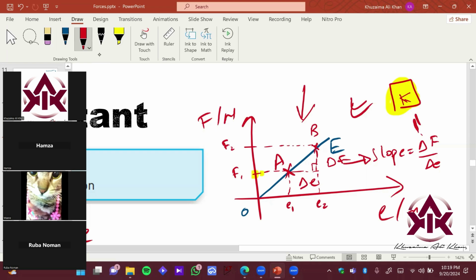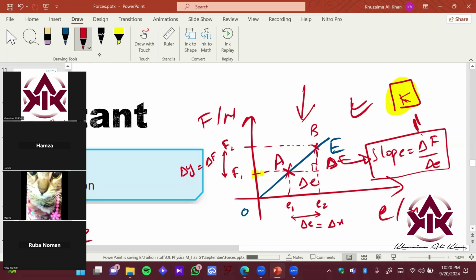So this will be the change in F, delta F, which was previously delta y, change in y, because on the y-axis I'm plotting forces. Similarly, this change is called delta E, that was before delta x, because on the x-axis I now have extension. So if you find the slope of this, that would be the force upon extension.